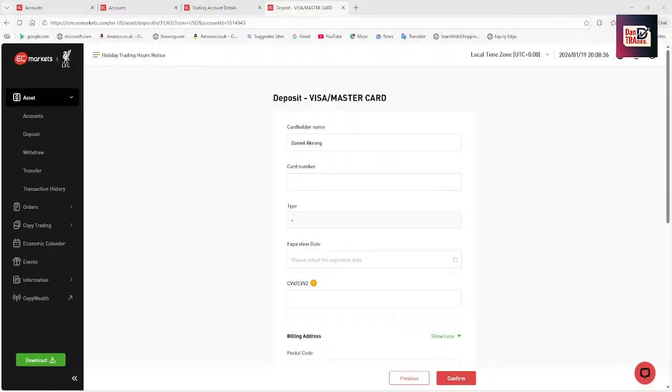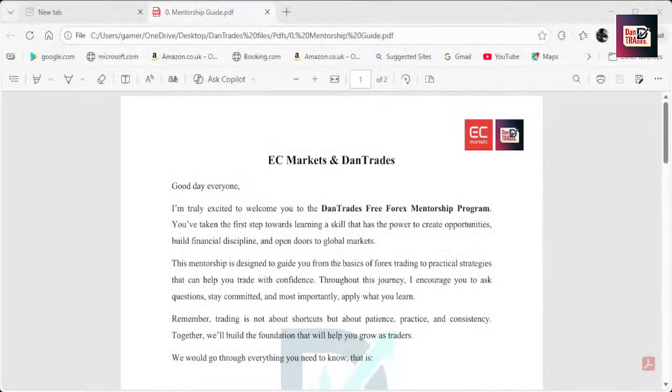Now, the next thing I'm going to do is to go over our guide for the next 6 months. Since the mentorship will run for 6 months, then we call it a day. So today is just an introductory session. So yes, as you can see, EC Market and DanTrades. EC Market came into partnership with DanTrades to help teach new fresh students how to trade the forex market.